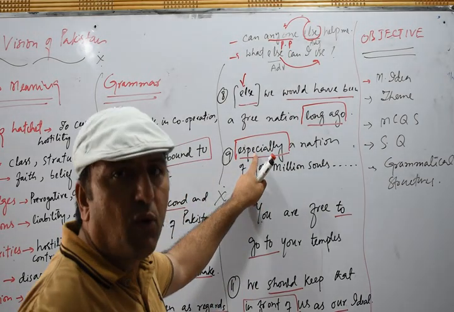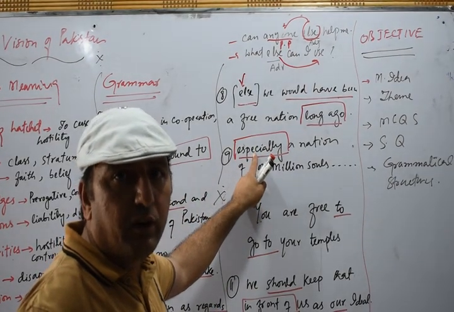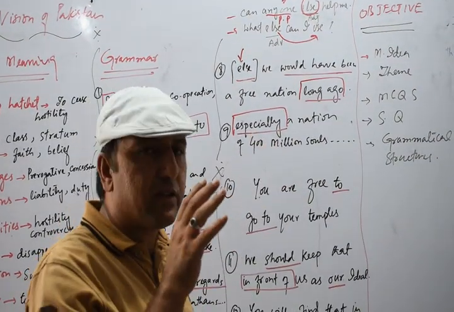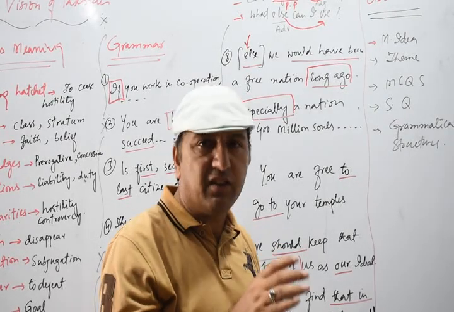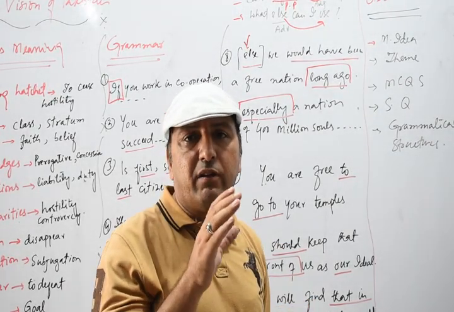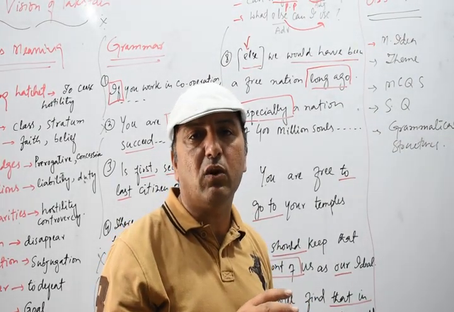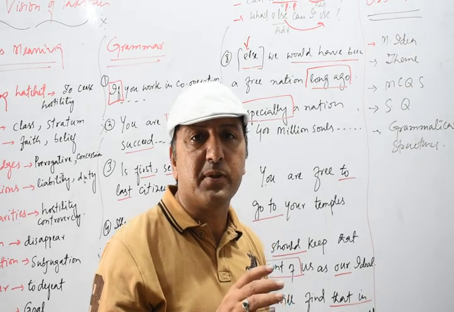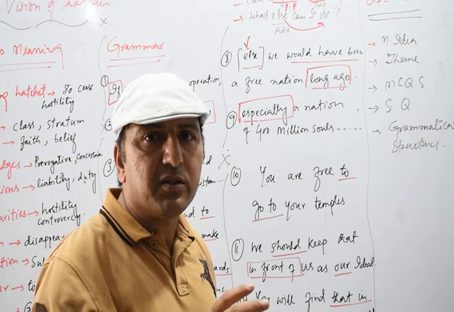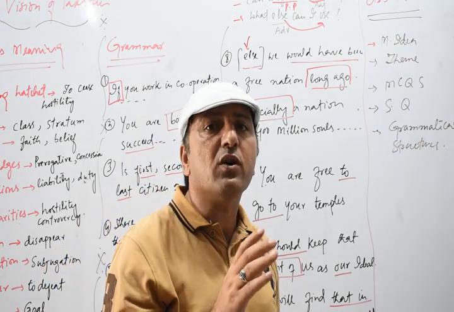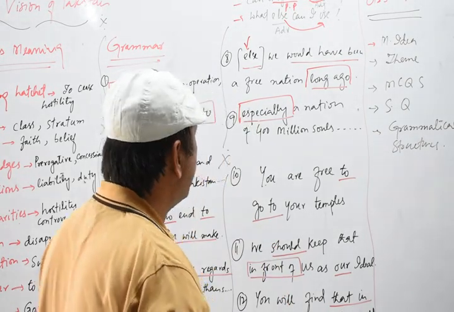Especially we call a focusing adverb, because it always focuses on a specific thing in the sentence, or on the whole sentence. Both are adverbs, but here it was a focusing adverb.